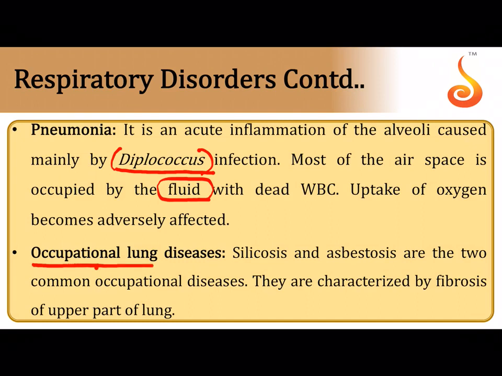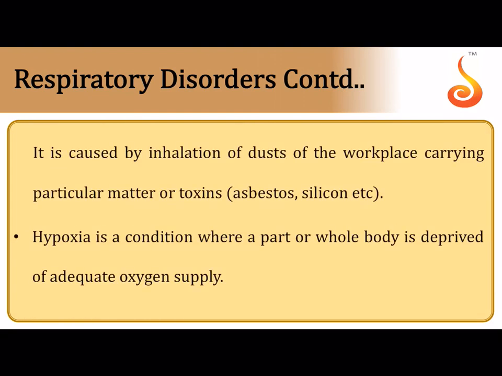Then there are people working in certain specific occupations, for example, silica, stone grinding or stone crushing factories, who suffer from silicosis, and asbestos factories, whose workers suffer from asbestosis, because they are constantly inhaling finer dust particles, which cause irritation to the lining of the bronchial tubes, and so the bronchial tubes develop excess collagen fibers in an attempt to overcome this irritation, and therefore they become rigid, they lose their elasticity. When the tissue in the lung gradually gets replaced by collagen fibers, it is referred to as fibrosis.